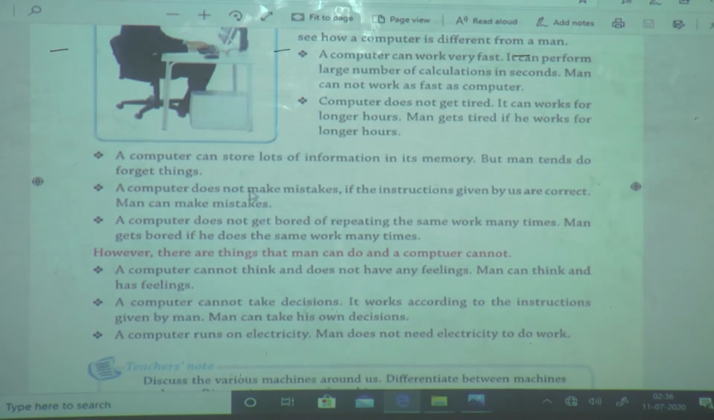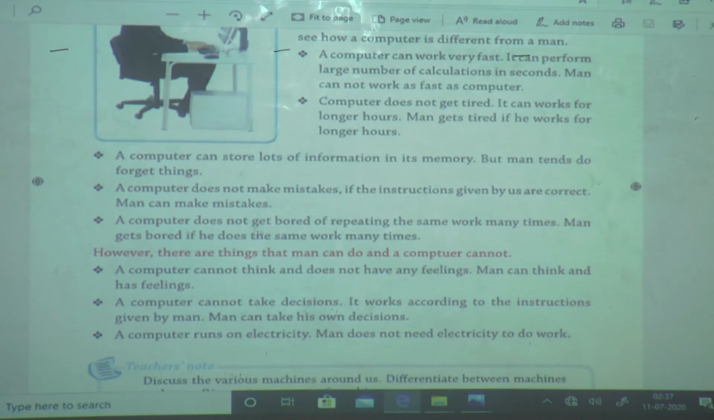Computer does not make mistakes if the instruction given is correct. Computer does not make any mistake when we give correct input or correct instruction, but there is a chance that man makes mistakes.